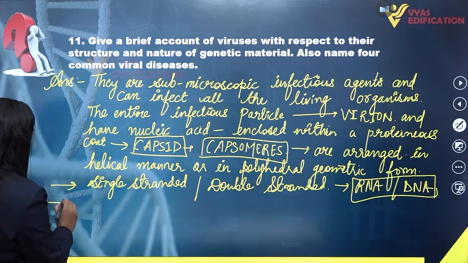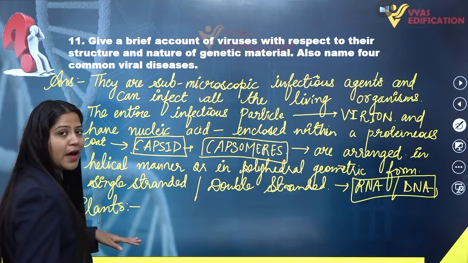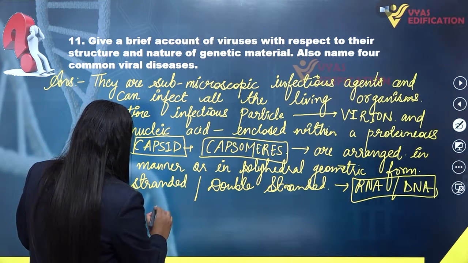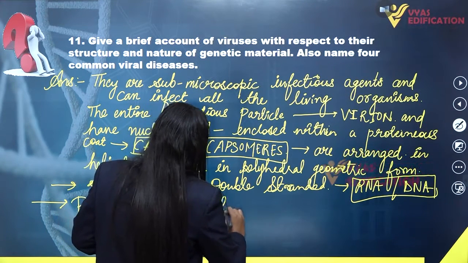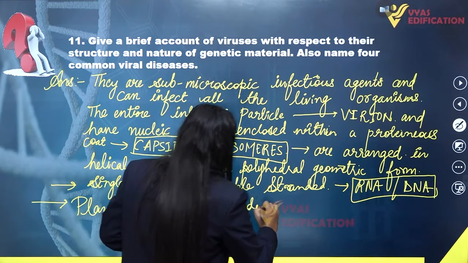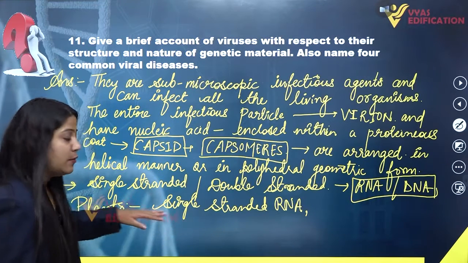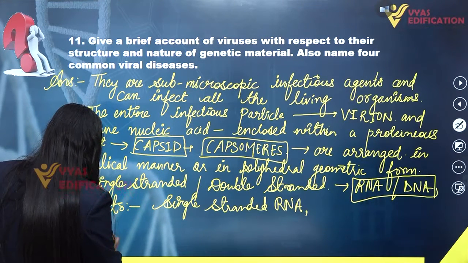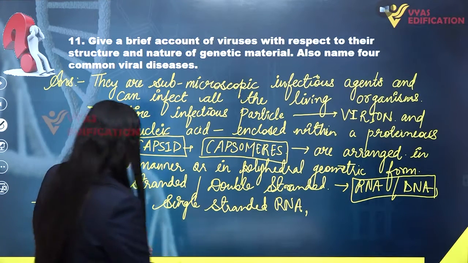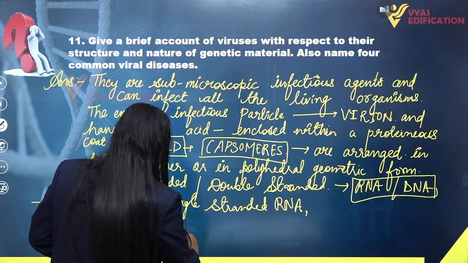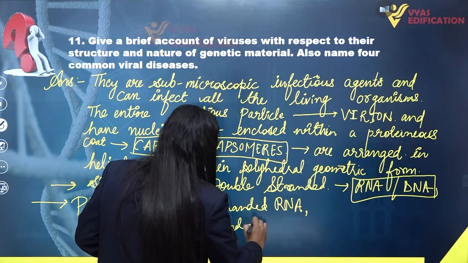If we talk about the viruses which can infect plants, the viruses which infect plants will generally have single stranded RNA. The viruses which infect animals can have single stranded RNA.